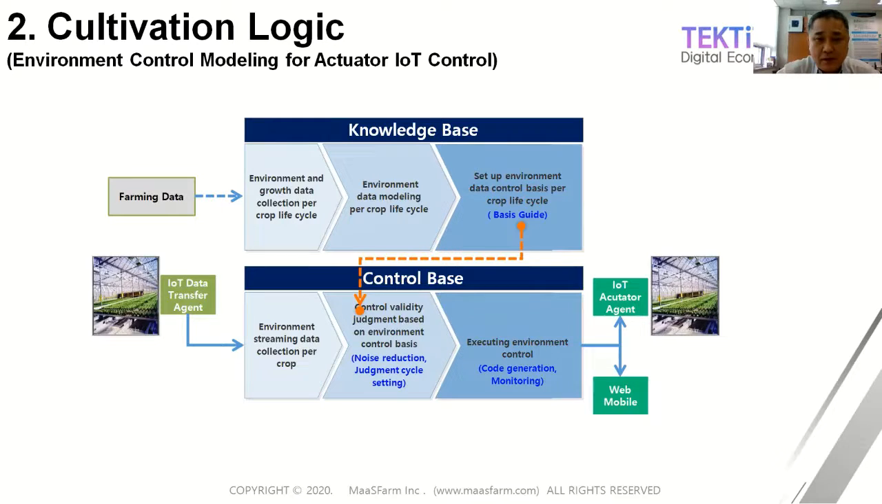So we finally generate the basis guide using farming data as the environment control basis model, right? That environment control model will be adapted into the control base. Then, when the real data is streamed, we match it against our model. After that, if the data is out of our modelized data, then we adjust the IoT actuator devices, right? This is about cultivation logic.